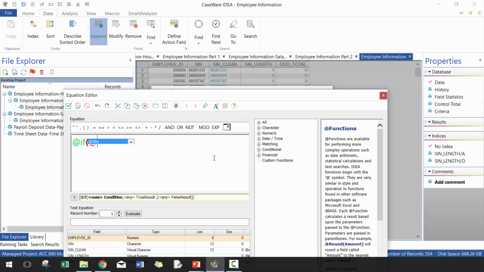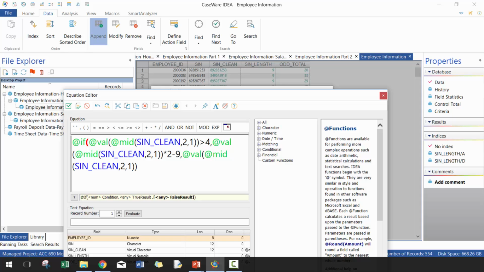So if the SIN clean, if the value here is greater than 4, then what I want to do here is take this number, multiply by 2, and then I'll minus 9, right? Because if it's 5, for example, when I multiply by 2, it's going to be 10. I need to add the 1 and 0 together. That's going to be 1. That's the same thing as taking 10 minus 9. Otherwise, just leave it like this.